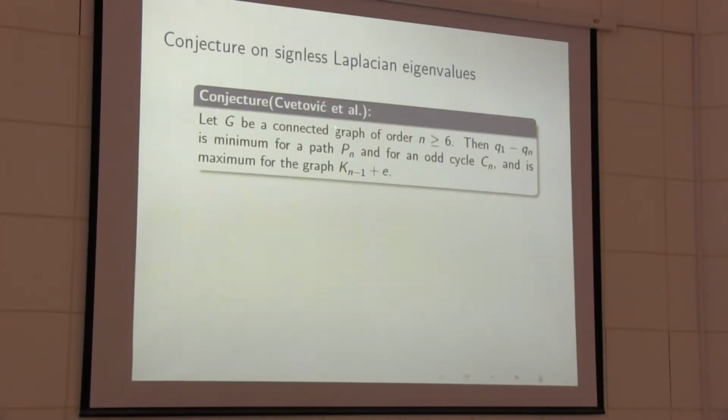The next conjecture was given by Cvetković. Let G be a connected graph. The difference q1 minus qn, the largest and smallest eigenvalues, is minimum for the path Pn and for an odd cycle Cn, and is maximum for the graph formed by the complete graph on n minus 1 vertices plus 1 pendant edge. So its structure looks like this.